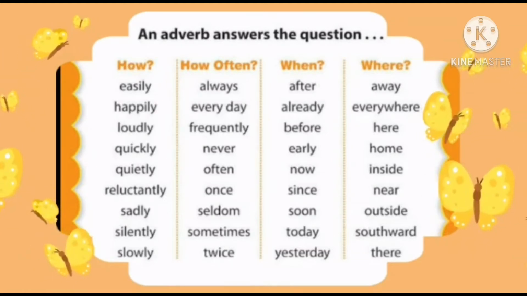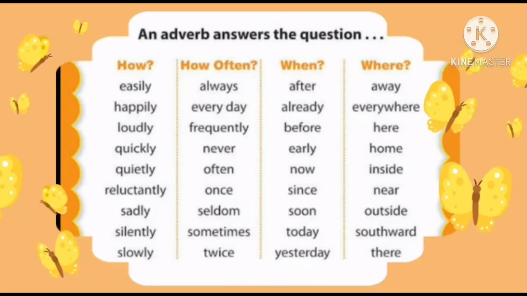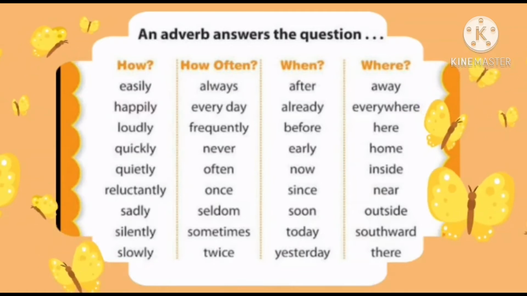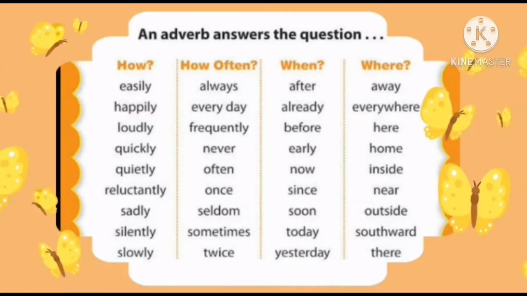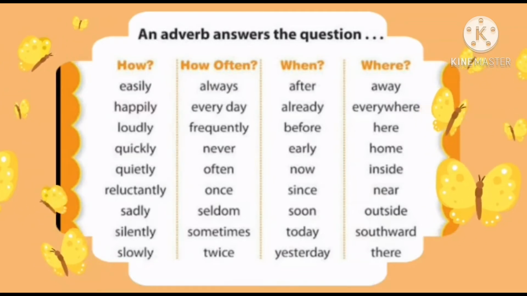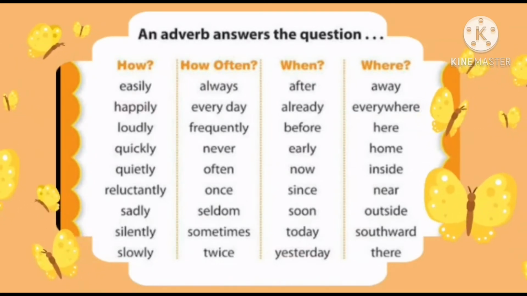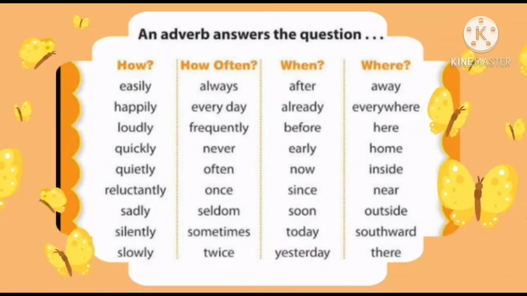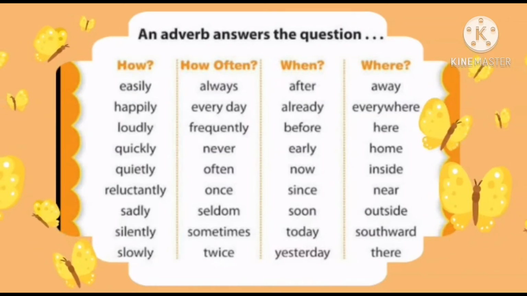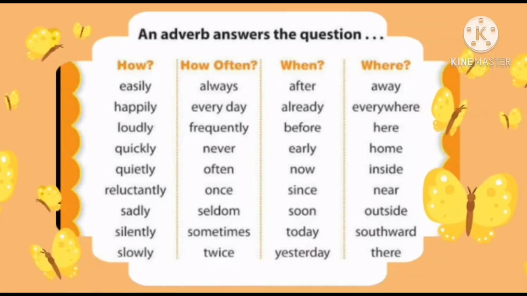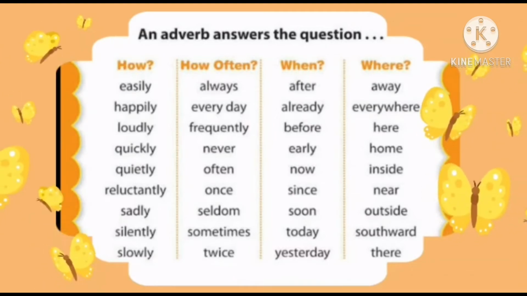These are all adverbs. So now I hope you have understood clearly what adverbs are and what the examples of adverbs are. These are the extra words added to a verb, adjective, or adverb to make it more interesting and meaningful. And an adverb answers the questions how often, when, and where.